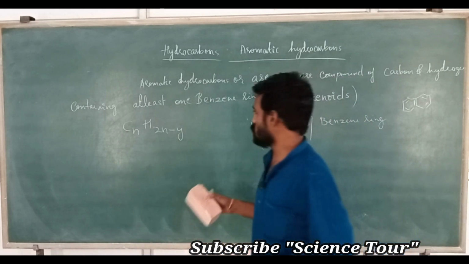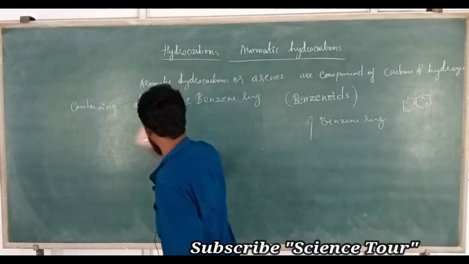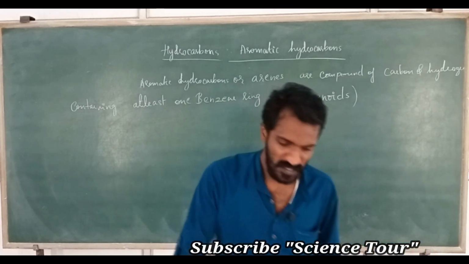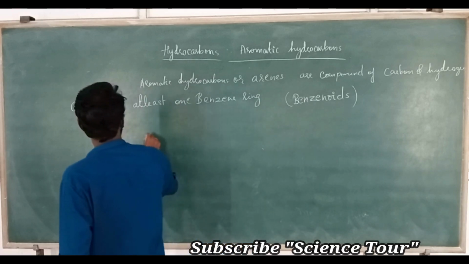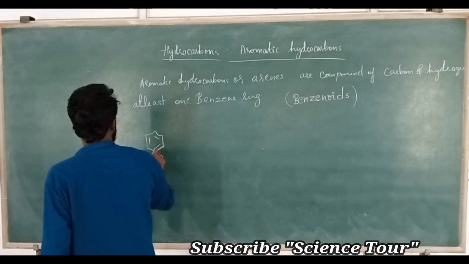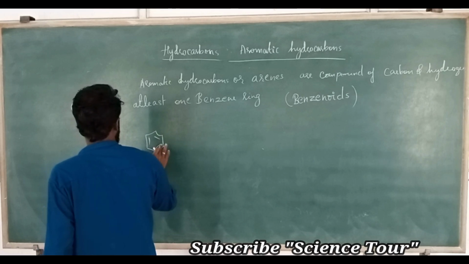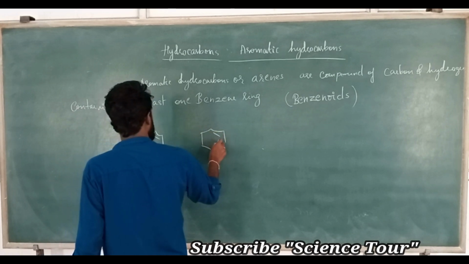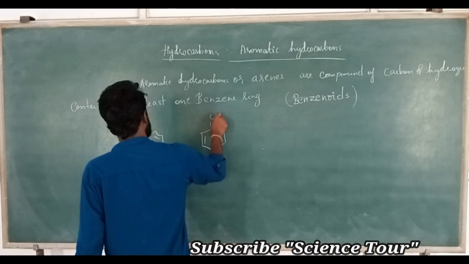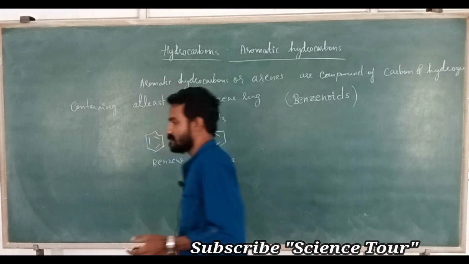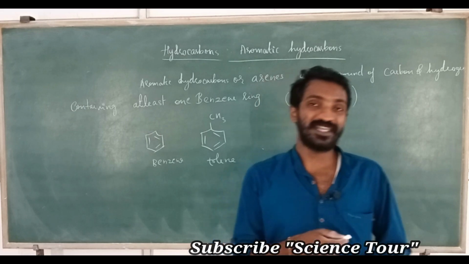My dear students, nomenclature is not that much important. For example, first is benzene. This is called toluene, or you can call it methyl benzene.